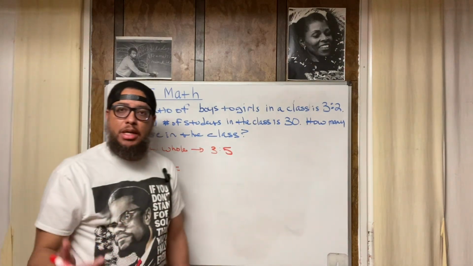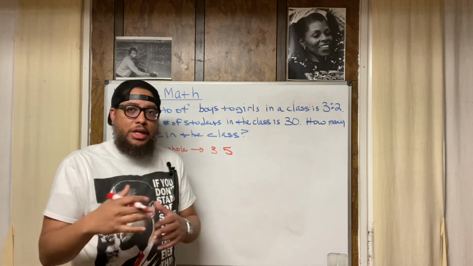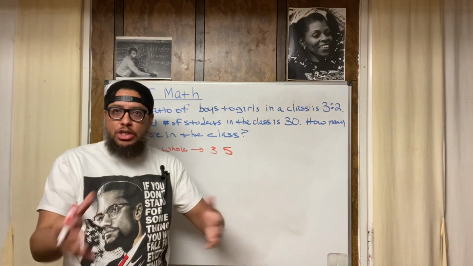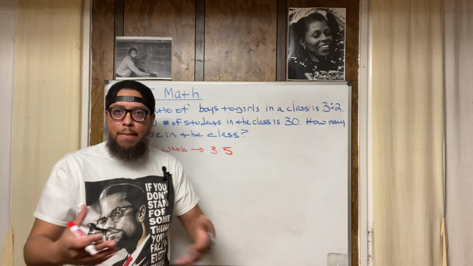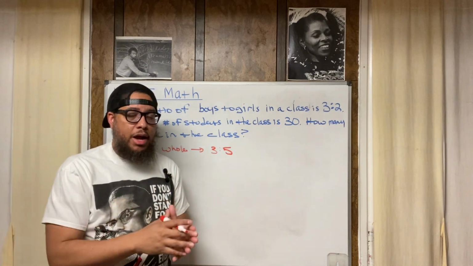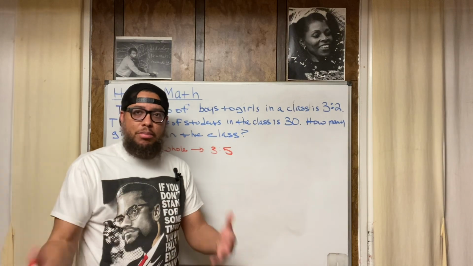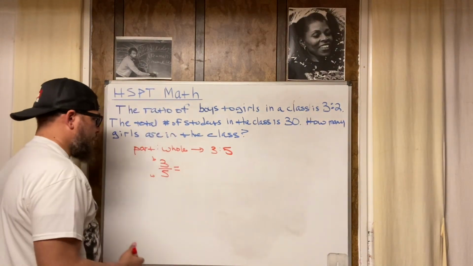But if we figure out how many boys there are altogether, then we could just subtract that number from 30, because it's only boys and girls in the class, right? We got boys and girls in the class. If we figure out how many boys are altogether, then the difference must be the number of girls. All right, so that's one way we could do it.